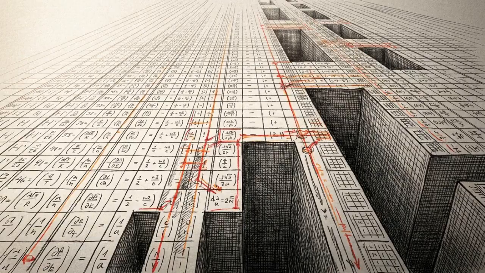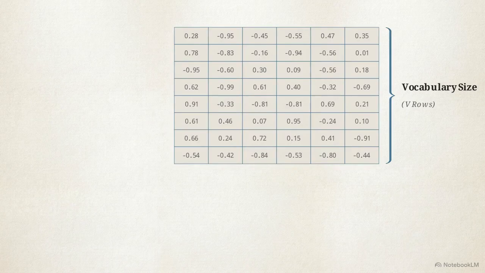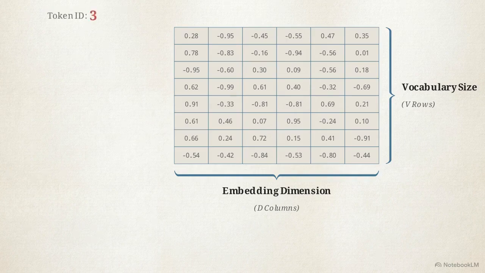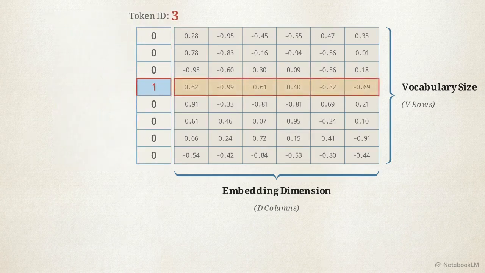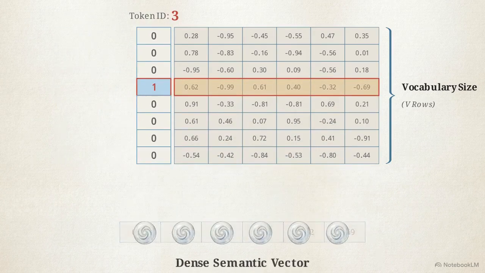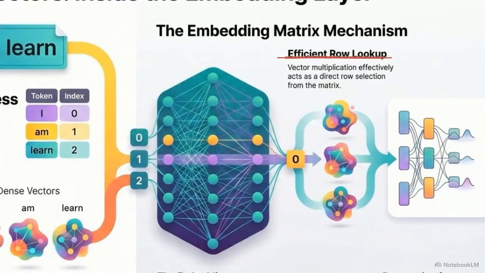That semantic engine is the embedding matrix. This is the mechanism that actually assigns meaning. The dimensions of this matrix are precise. The number of rows equals the model's total vocabulary size, and the number of columns equals the embedding dimension. In mathematical theory, mapping a token index is equivalent to taking a massive one-hot vector and multiplying it by this entire embedding matrix. In practical computation, matrix multiplication is too expensive.